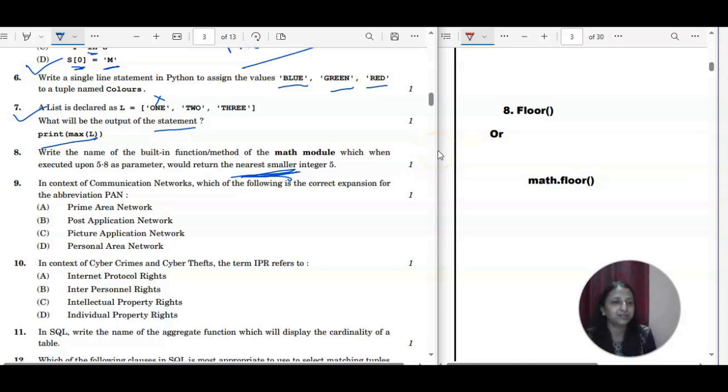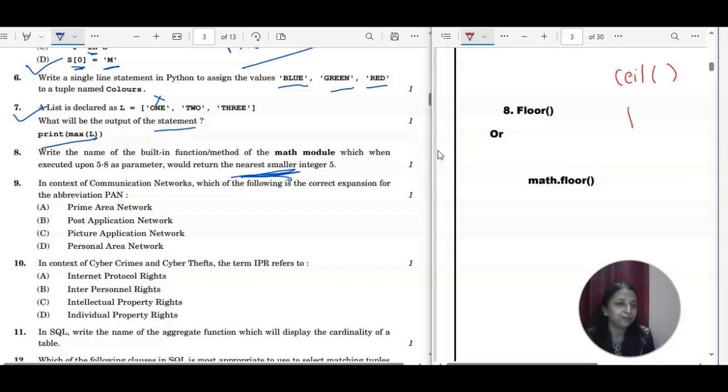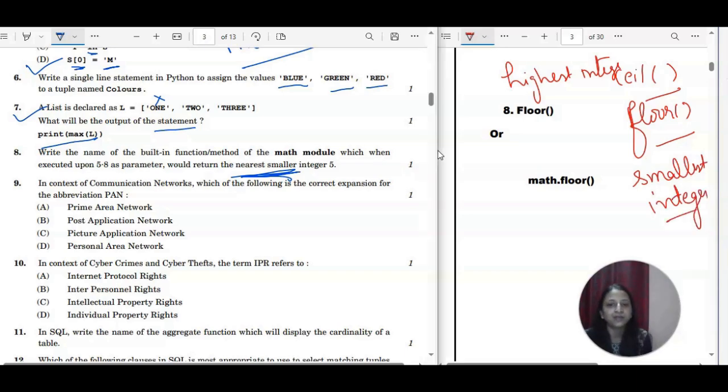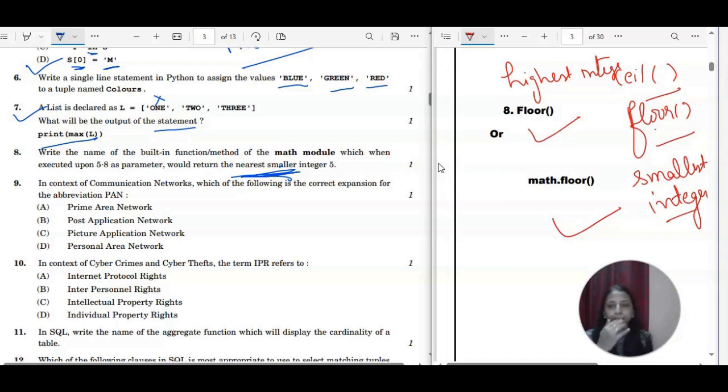We have ceil and we have floor, right? So now please check ceil and floor. Ceil is going to give you the highest integer, and floor will give you the nearest smallest integer. My requirement is integer and smallest, so the answer is floor, right? You can write floor also, or you can write math.floor.